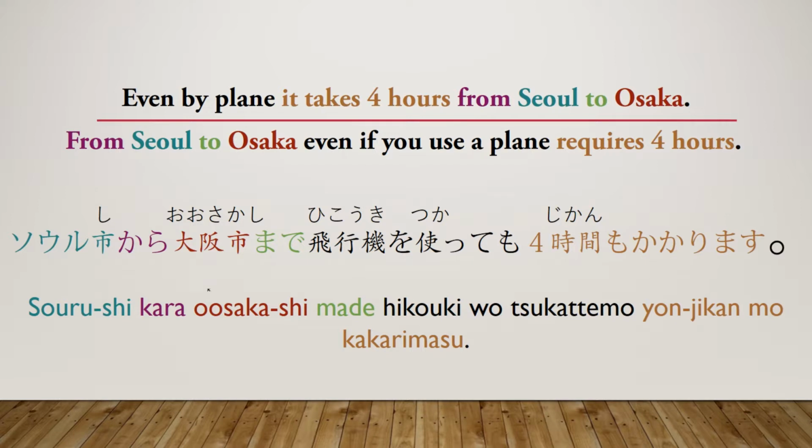But this sentence here, this long sentence, is going to actually emphasize the 4 hours here. But let's start by just reading it. So this is Seoul-shi kara Osaka-shi made hikoki o tsukatte mo 4 jikan mo kakarimasu. Okay, so let's just start breaking this sentence down piece by piece, and we'll see the grammar structure that we learned this lesson, and maybe you can pick up a new grammar structure.